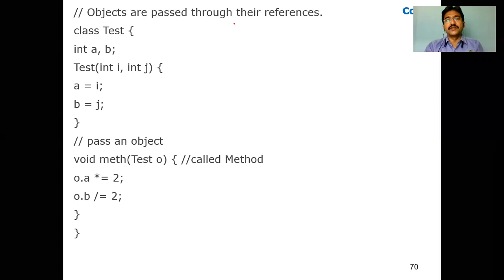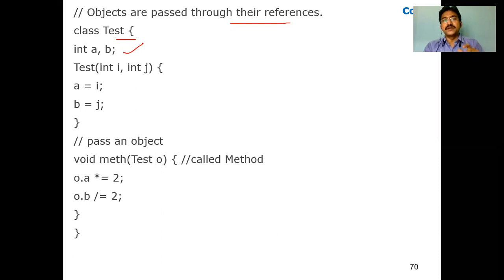This is through reference. Call by reference. Same program we are considering, no change in the program. Now what we are doing here, we are declaring the data members of this test class. A and B are the data members of this test class. Now we are going to call this constructor, test of I comma J. This is a constructor. Now I value is assigned to A, J value is assigned to B.